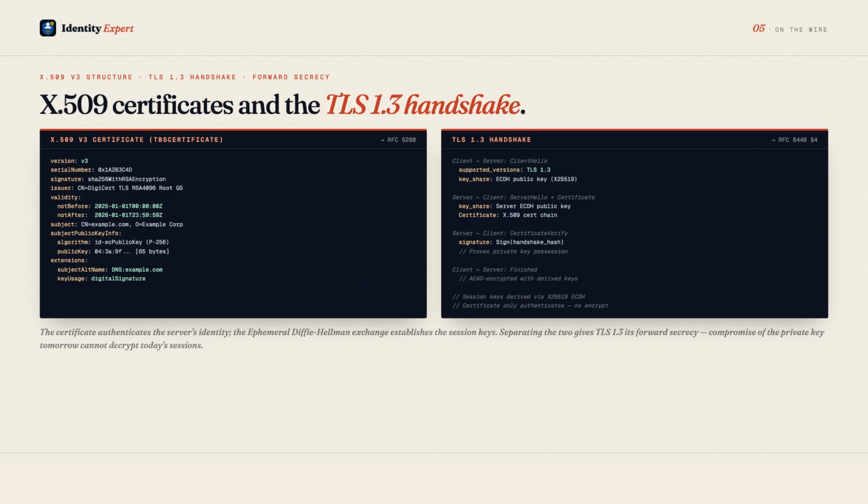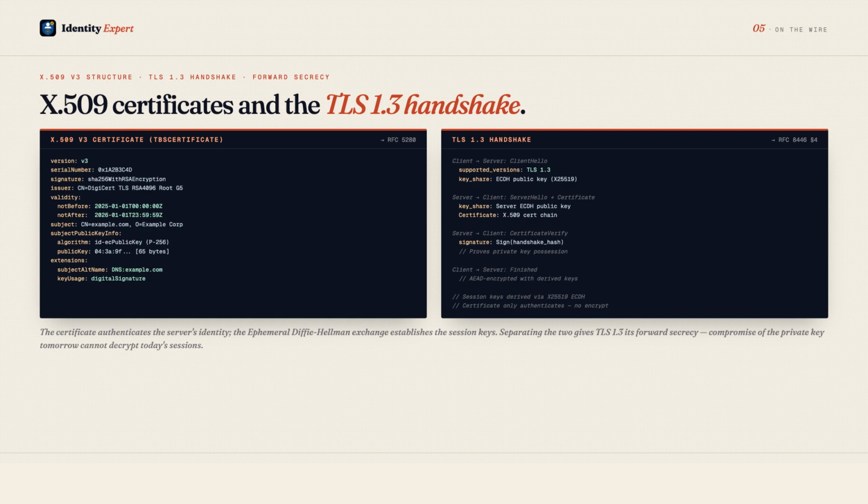The TBS certificate contains a version field, a serial number unique to the CA, the signature algorithm identifier, the issuer distinguished name, the CA's identity, the validity period with not before and not after timestamps, the subject distinguished name, the holder's identity, and the subject public key info field containing the algorithm and the actual public key.